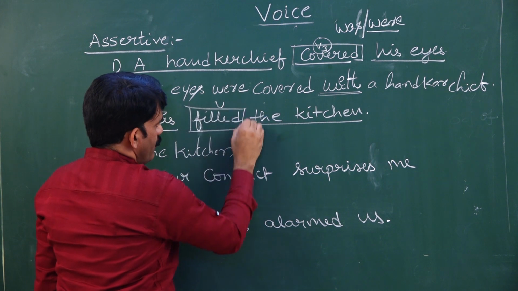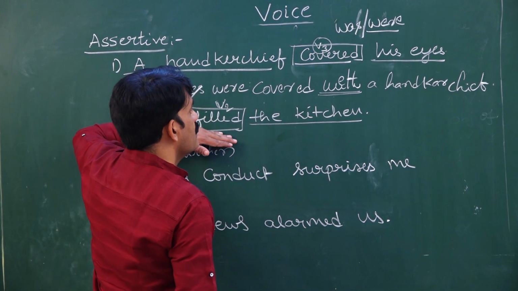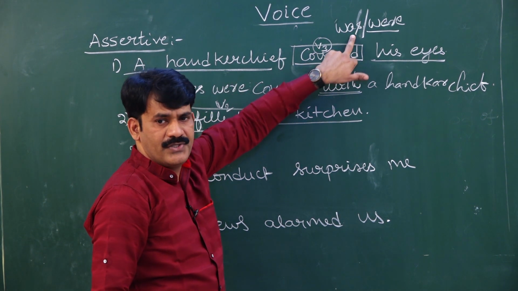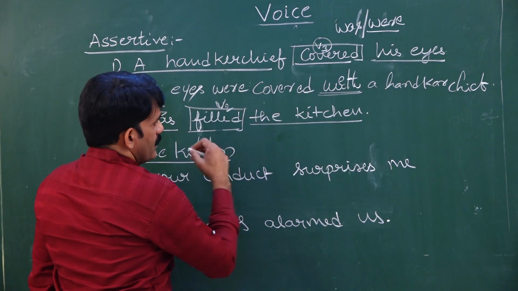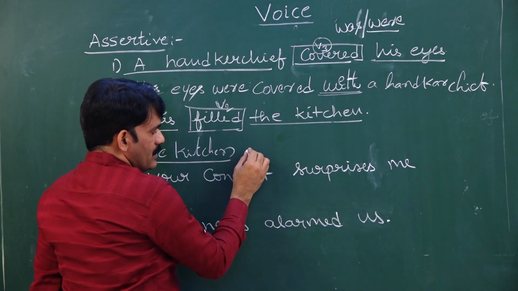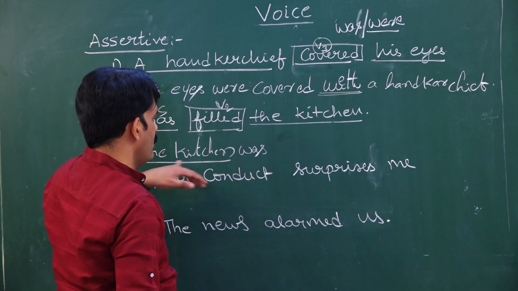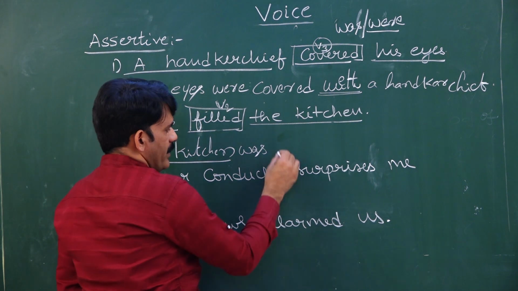filled. Filled is V1 or V2? V2 again, which means it is in simple past tense. Simple past tense B forms are was or were. As the object is singular, we have to take the singular B form, that is was. The kitchen was. What is filled? Third form, filled itself.